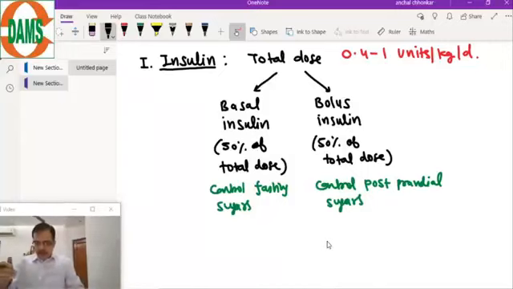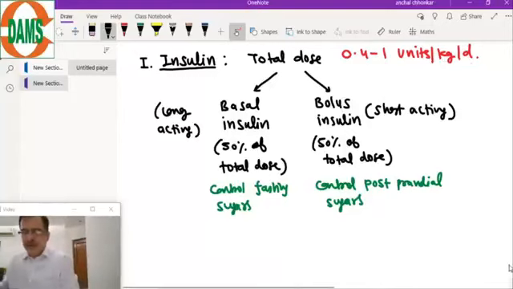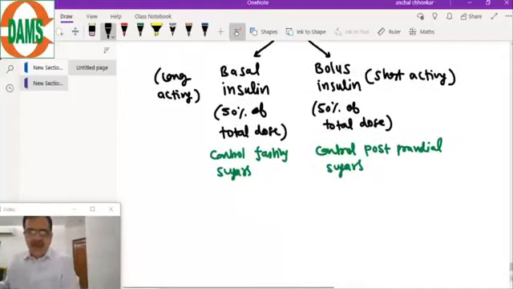What is the meaning of a bolus? Bolus is a short acting insulin. Basal is long acting insulin.